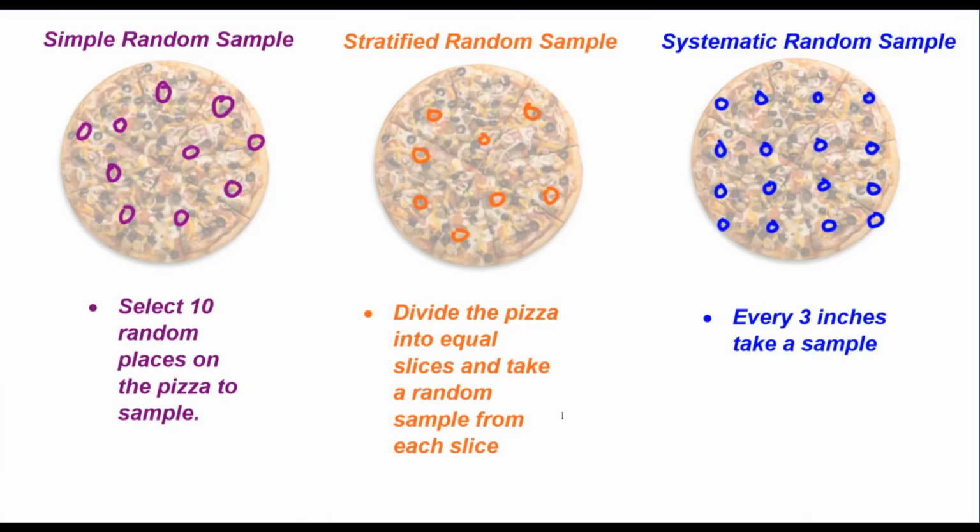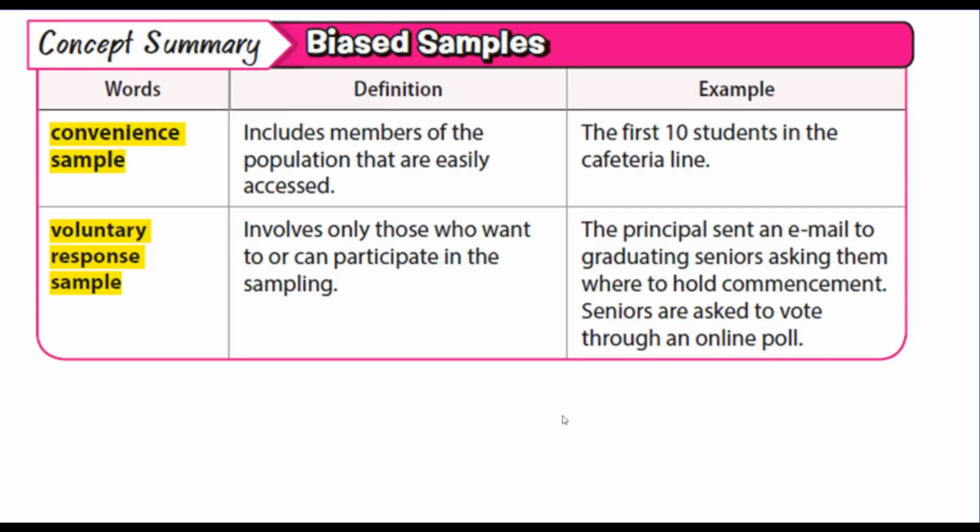Samples are very powerful, but they have to be collected in the right way. Well, what happens if we collect them in the wrong way? How can you collect a sample incorrectly and get a biased sample? There's a lot of ways to get bias in your samples, but we're only going to talk about 2 of them. One way to get a bad sample would be a convenience sample, and this is just members of the population that are easily accessed. So it's kind of a lazy way to collect data. Just whatever the first members of the population you come across, that's just what you pick. An example would be the first 10 students in the cafeteria line. Well, not everybody in the population had a chance, as only the first 10 people were chosen.